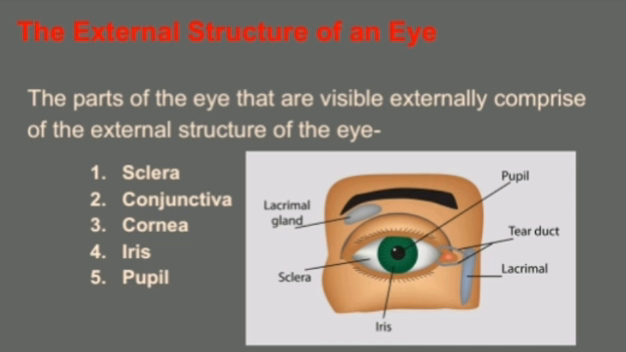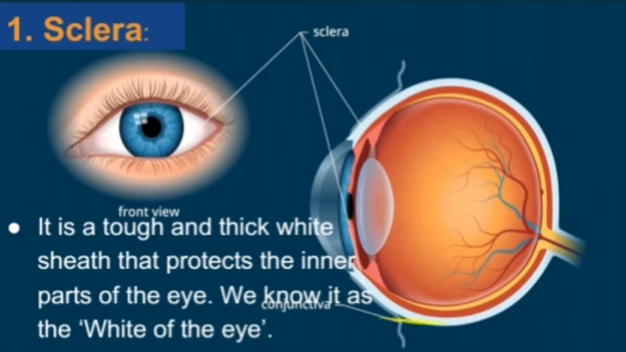The external structure of an eye. The parts of the eye that are visible externally comprise the external structure of the eye. There are 5 parts in the external structure, which are sclera, conjunctiva, cornea, iris and pupil.